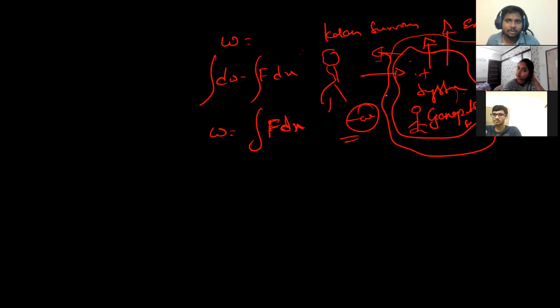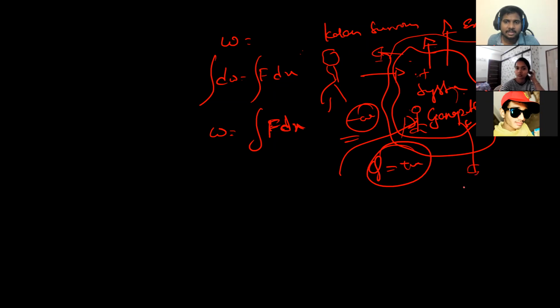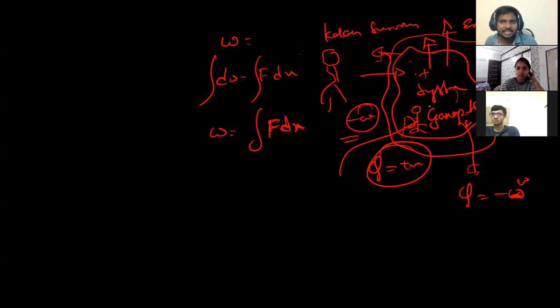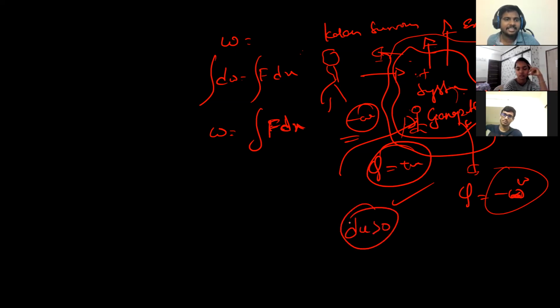Yes, sir. So if you give energy to the system, Q is positive. If you take energy away from the system, Q is negative. Sorry, Q is positive because system is getting the energy, so I am getting the energy. I will take it as positive. System is giving out energy, so I am losing the energy. That is negative. Then if the temperature of the system is increasing, dU is positive, my internal energy is increasing. If temperature of the system is decreasing, dU is negative, that internal energy is decreasing. Got it? Yes, sir.